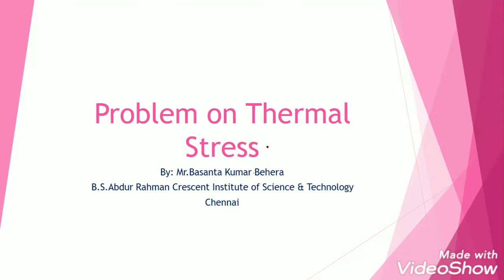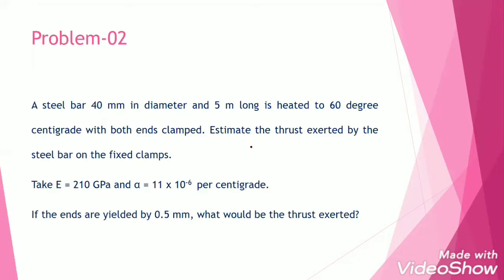So now our problem is like this: a steel bar 40 millimeter in diameter and 5 meter long is heated to 60 degrees centigrade. So the rise in temperature is 60 degrees centigrade with both ends clamped. This is the point to remember. Both ends clamped.